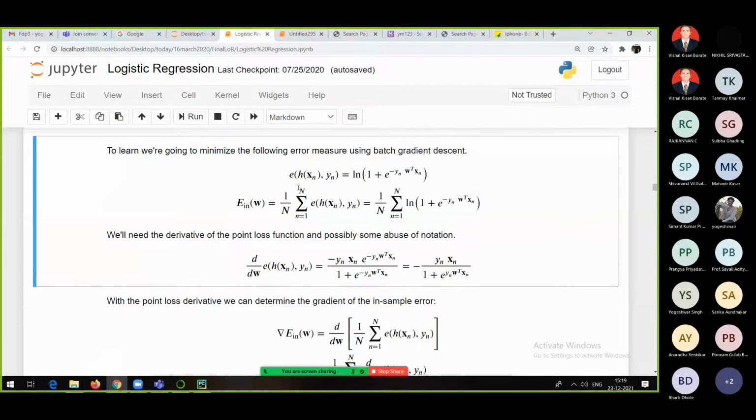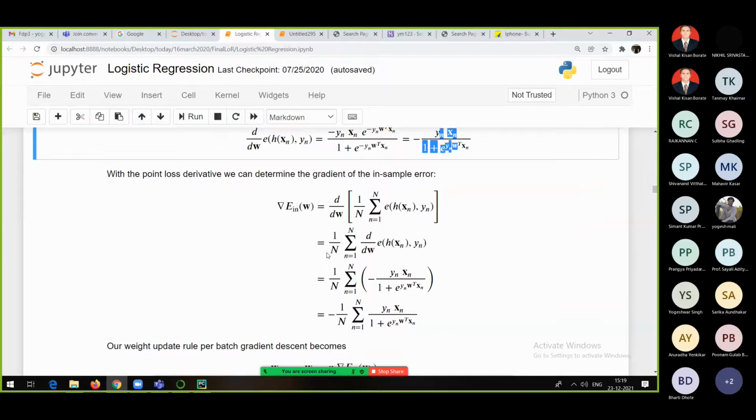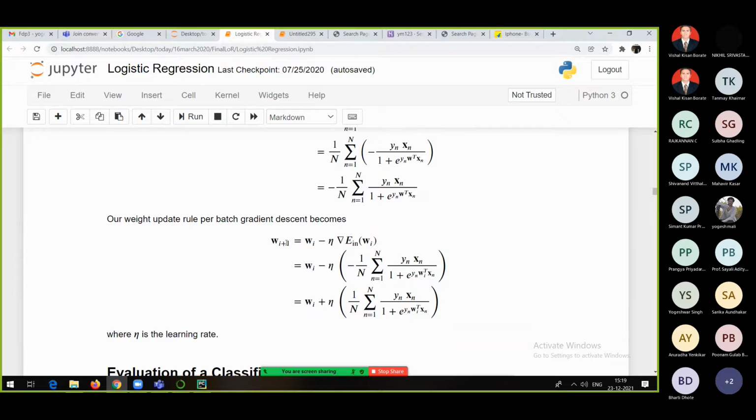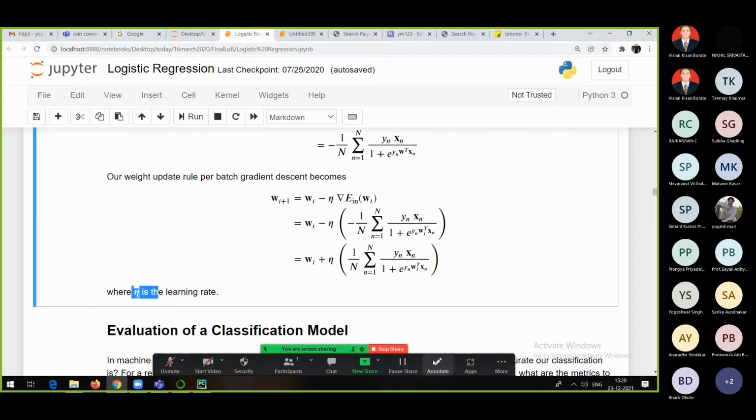Okay, so what are we doing after that? We are taking a derivative of that because we want to decrease the error. Once you take the derivative, you get something like this. Then we generalize all those things by getting this kind of equation: Wi plus 1 equals Wi minus eta into the derivative of E in with respect to Wi. Wi is the original weight, Wi plus 1 is the new weight. Weight is nothing but the importance. And eta is the learning rate. It should generally be as small as possible. What do we mean by learning rate? It means the rate at which you are trying to decrease the error. Let's see where the eta comes into the picture.